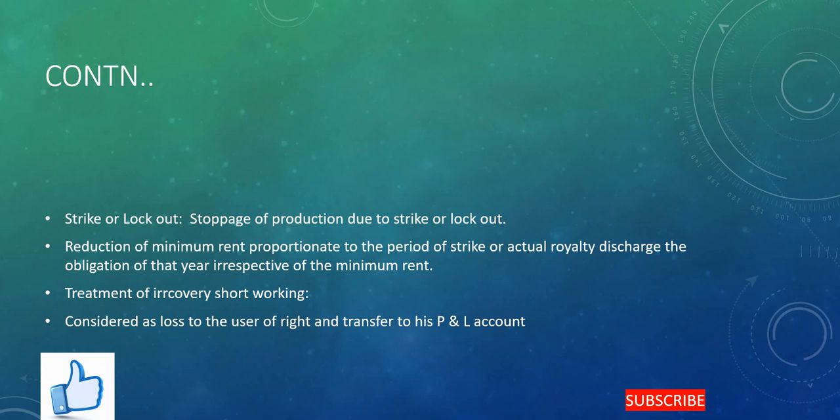Now let us see the treatment of irrecovery of the short working. When the user of the asset, that is the lessee or the publisher or the manufacturer, has short workings in the earlier years but which cannot be recouped due to the insufficient amount of the surplus, or there is no surplus at all, in such case, it is considered as a loss to the user of the right, and which will be transferred to his P&L account by debiting that one. Whatever is the loss, that will be transferred to the profit and loss account.